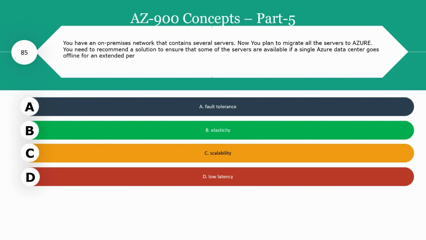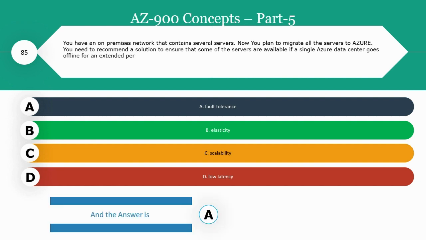The right answer would be option A, that is fault tolerance. Azure fault tolerance is an ability for an operating system to respond to a hardware or software failure. So this ability of the system to continue operating despite failures or malfunction is referred to as fault tolerance. That is one of the best features of Microsoft Azure.